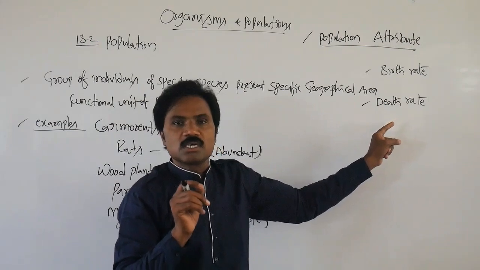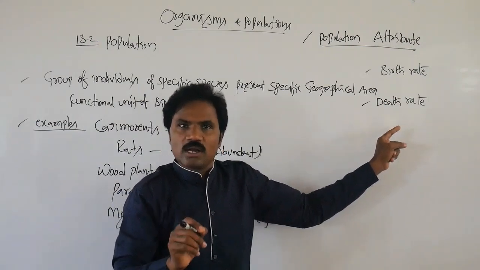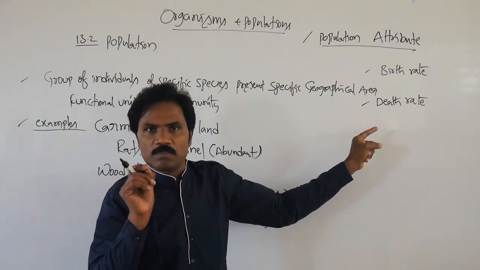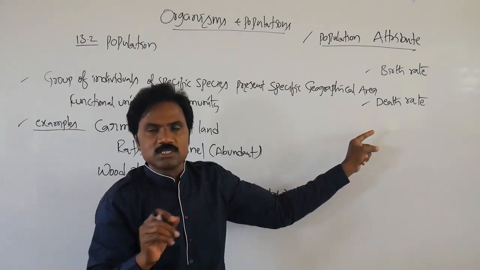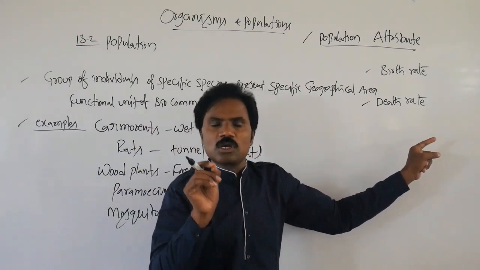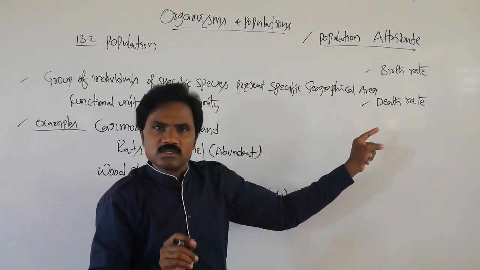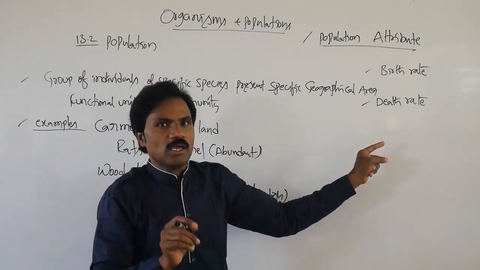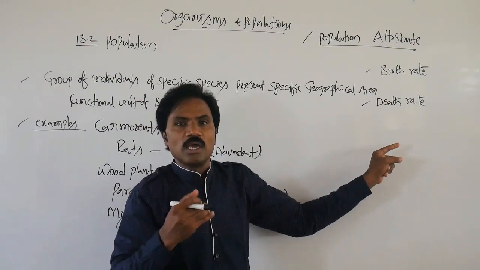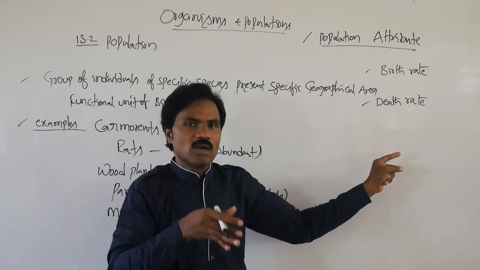So a population has a birth rate and a death rate. It does not represent the birth of the population or the death of the population. For example, there are 20 lotus plants present per year, and 8 new plants develop in that area.